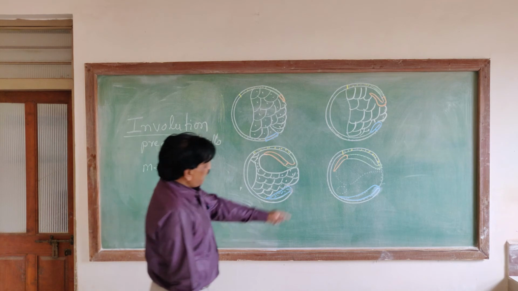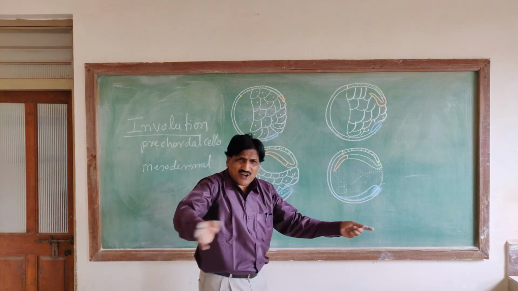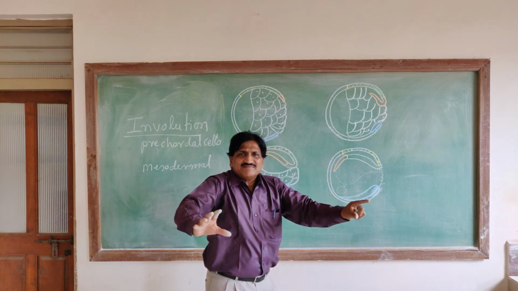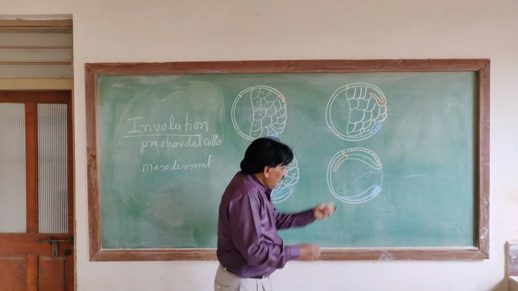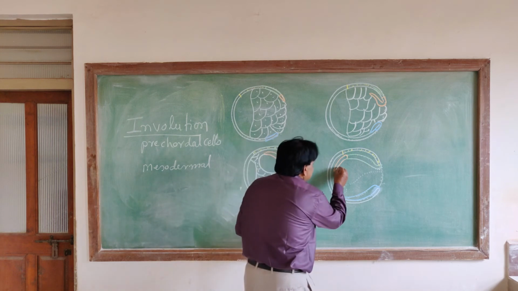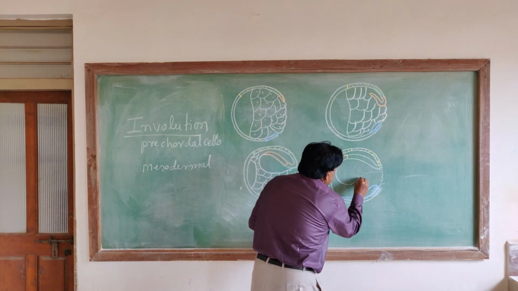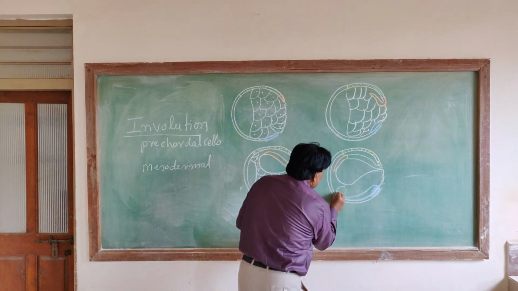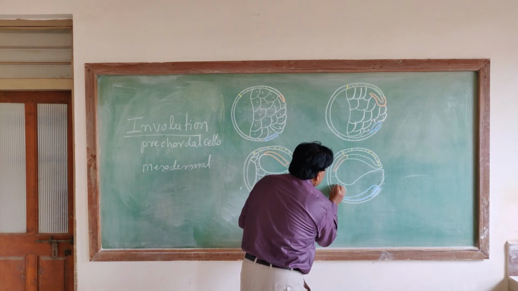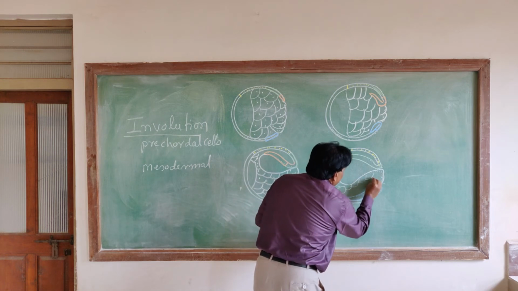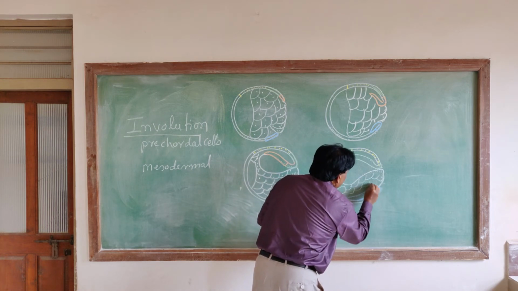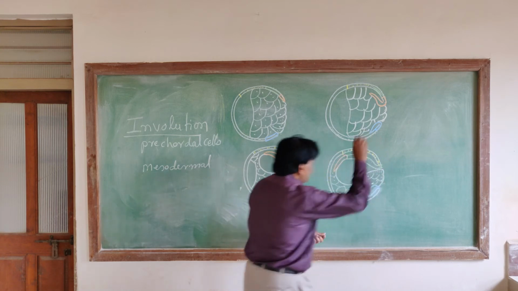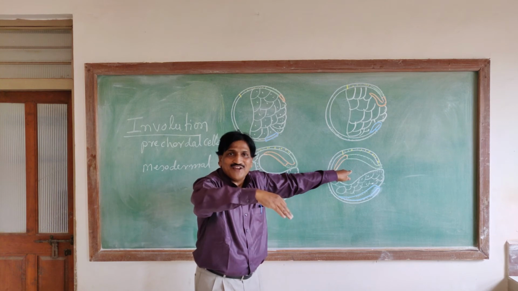Okay, now here in the fourth diagram, the precaudal plate movement is almost completed. It is present where? On the roof of the archenteron. Okay, roof of the archenteron.